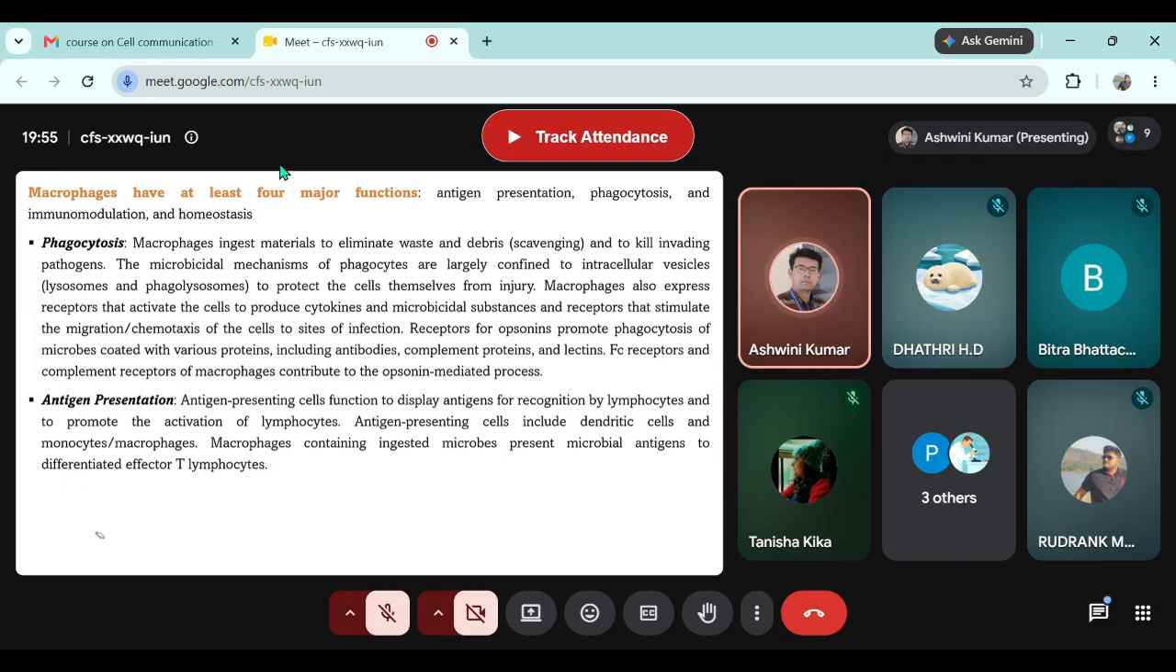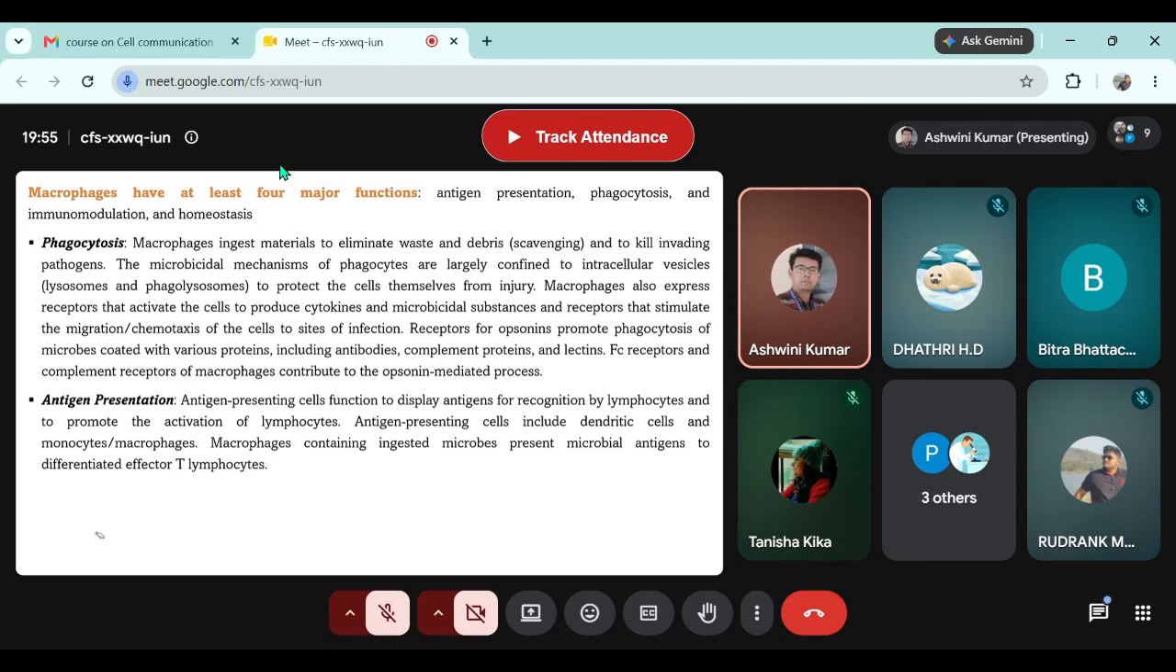Once the macrophage phagocytoses the pathogen, only then can it present the fragment of the pathogen over the surface through MHC2. There are two kinds of receptors present on the surface of macrophage. One is in terms of antigen presentation, there are MHC1 and MHC2. If you can recall, all the nucleated cells have MHC1, which can present the protein fragments on the surface, while antigen presenting cells are the specialized cells that can express MHC2 on their surface.